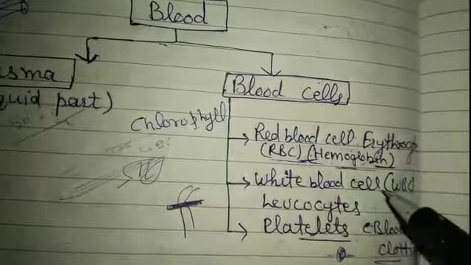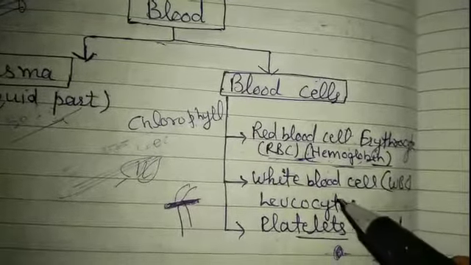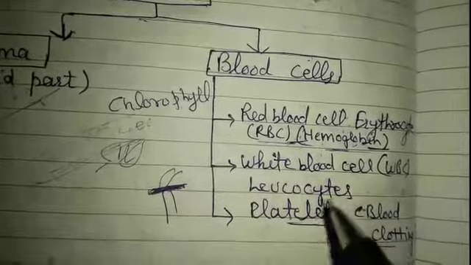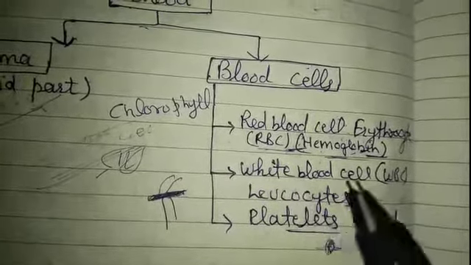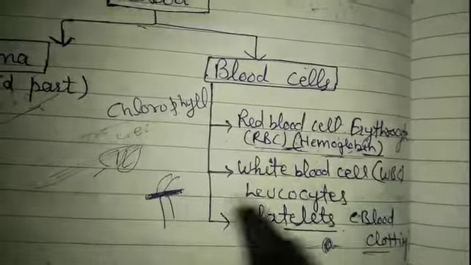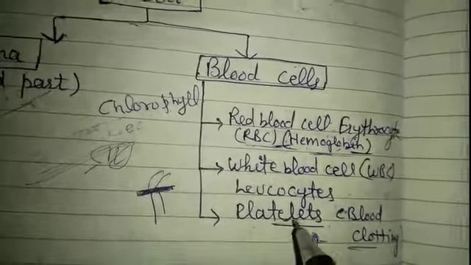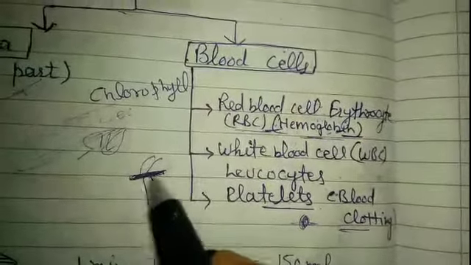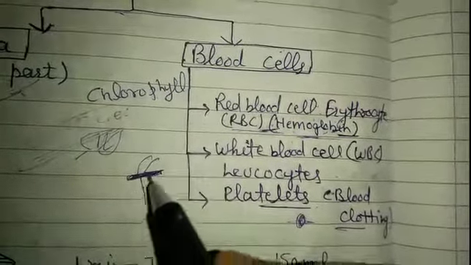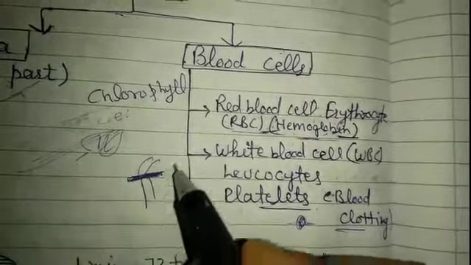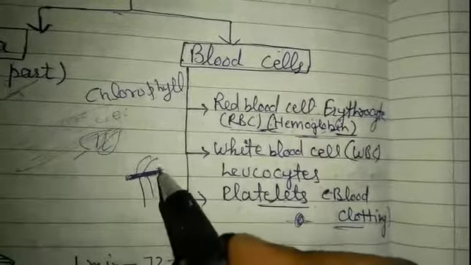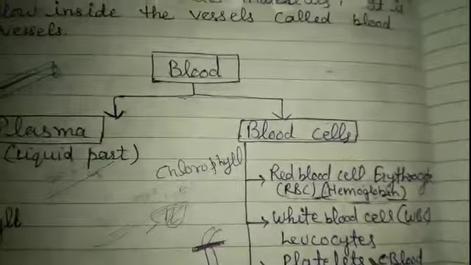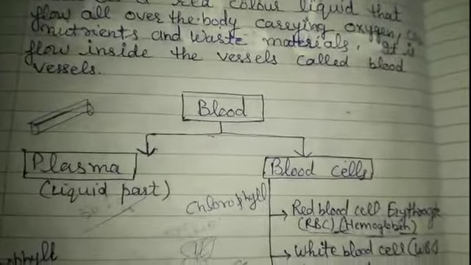And white blood cells, WBC, are also called leukocytes. They produce immunity in our body. They produce antibodies. With the help of antibodies we fight different diseases. And platelets help in blood clotting. Means when there is a cut in our skin, blood comes out. After some time, the bleeding stops. It is due to platelets. So this is all about the circulatory system.